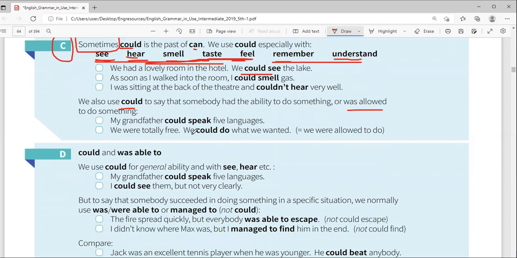We were totally free. We could do what we wanted. You know, when I worked for MOOC, things were very nice those days. We were totally free. In fact, we could even do what we wanted. You see, these are things generally in the past.